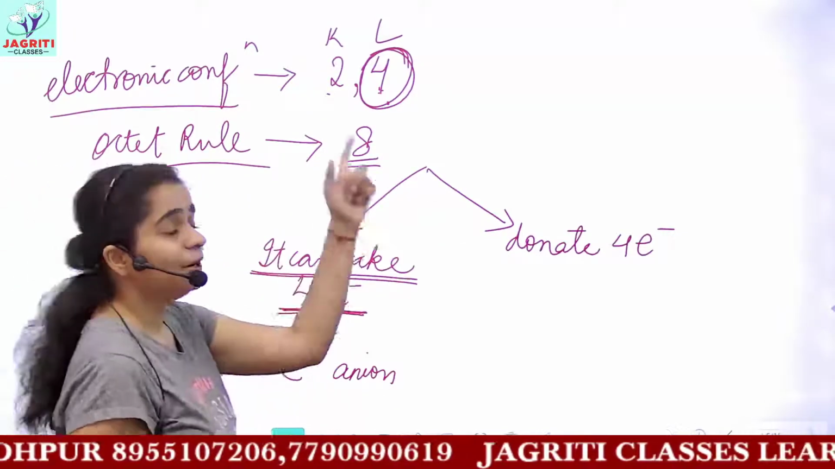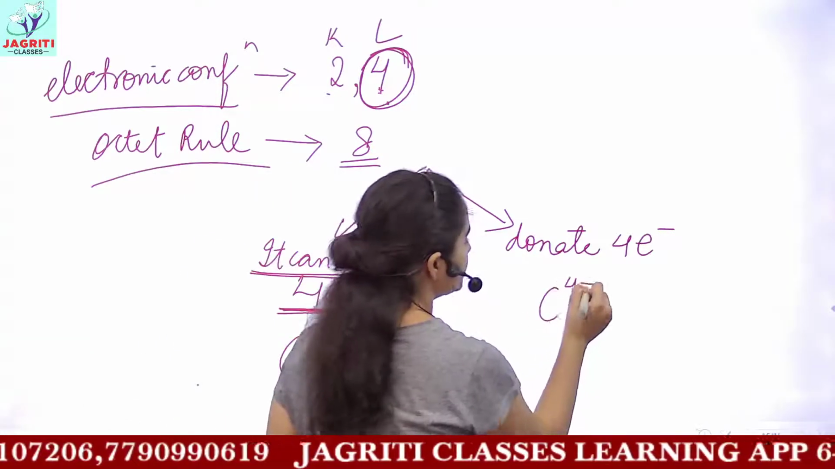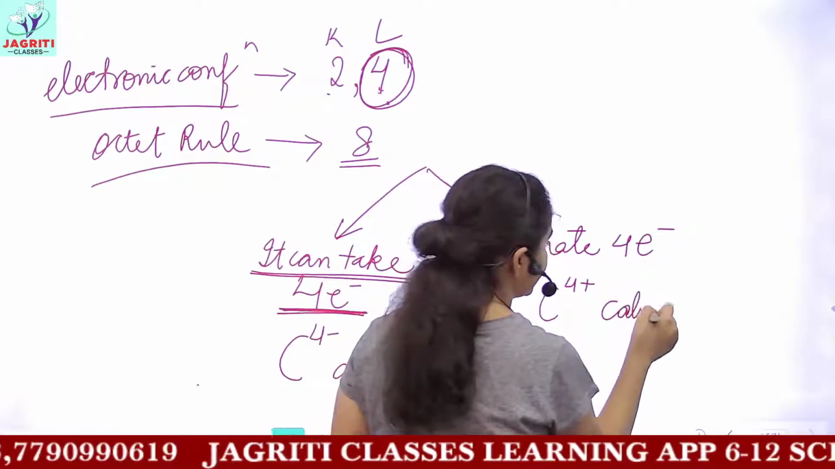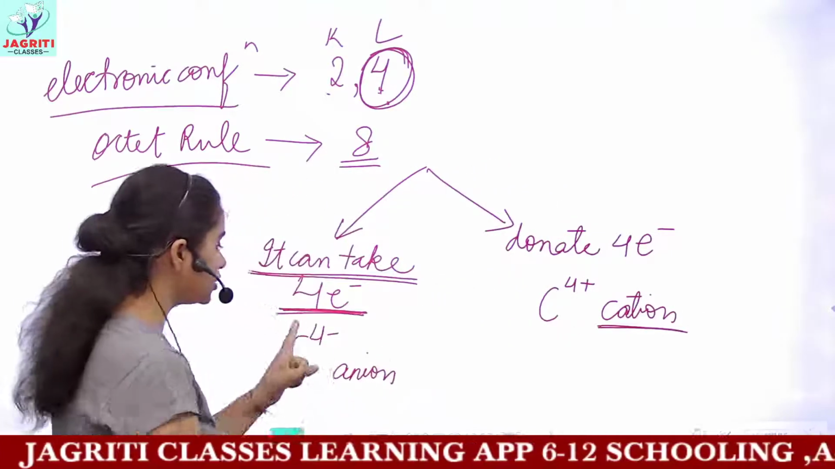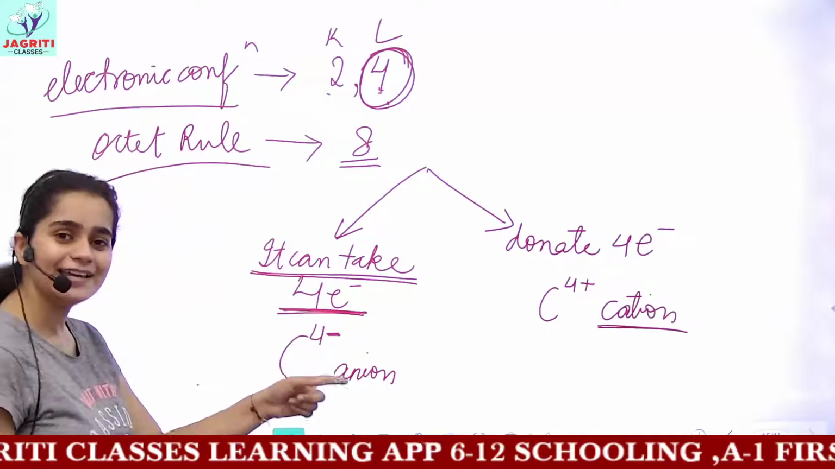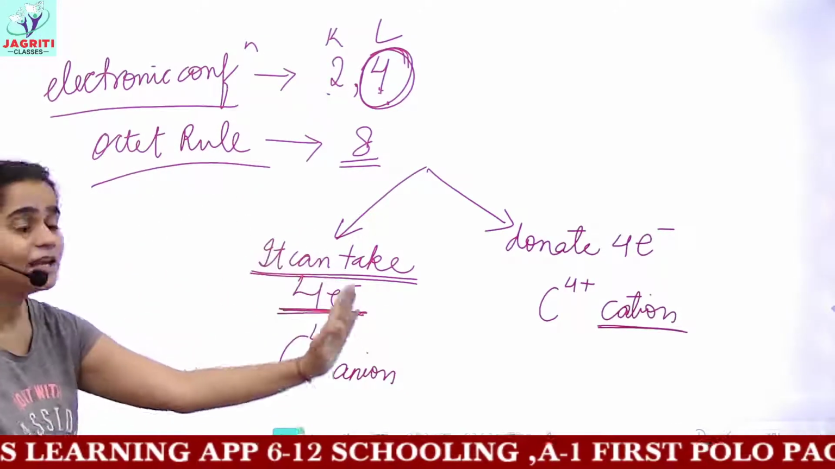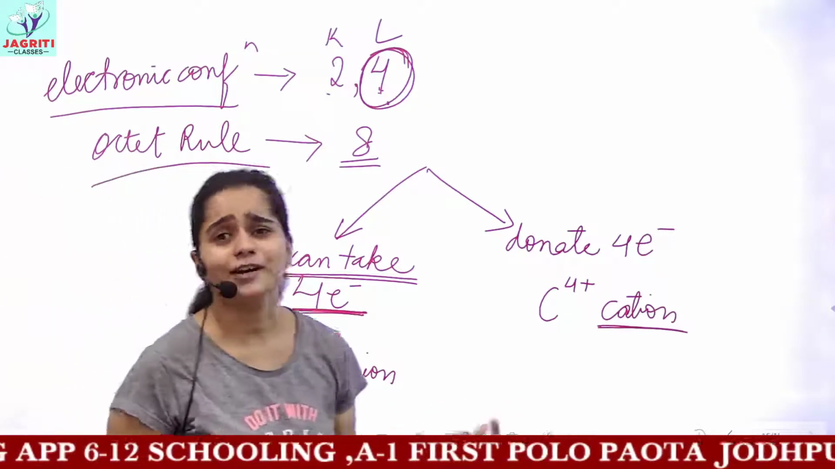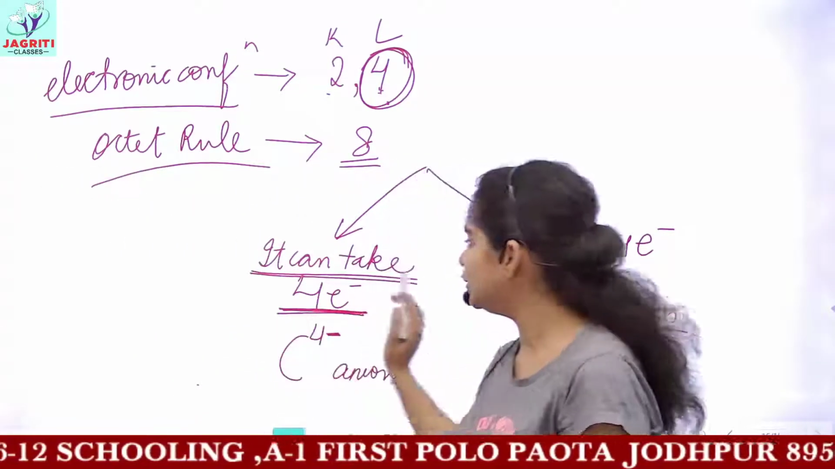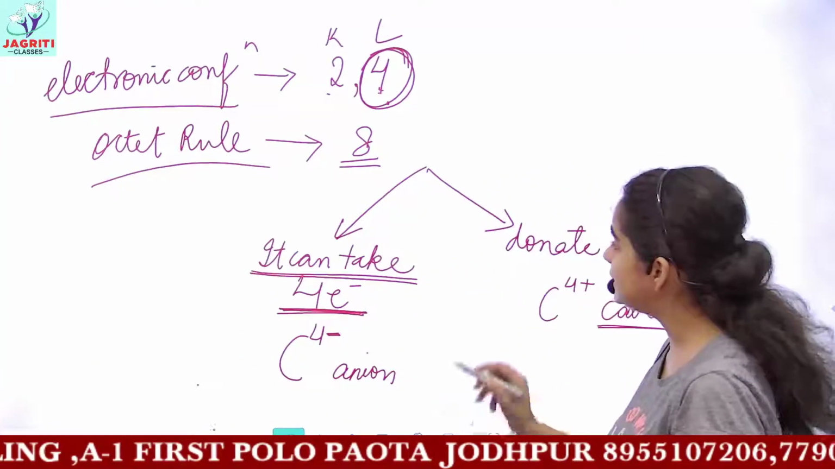If this carbon donates the 4 electrons, it will form C4 plus cation. Cation because it is positively charged, anion because it is a negatively charged ion. So these are the 2 possibilities of taking and giving electrons with the carbon. But both these possibilities do not work out, and carbon cannot follow them. What are the drawbacks behind both these possibilities?